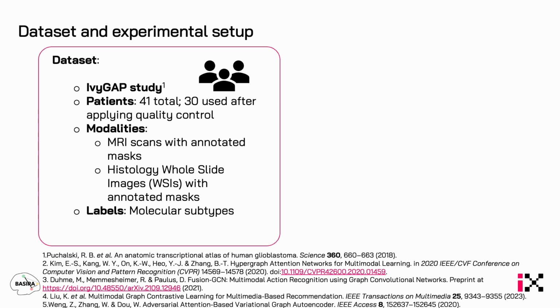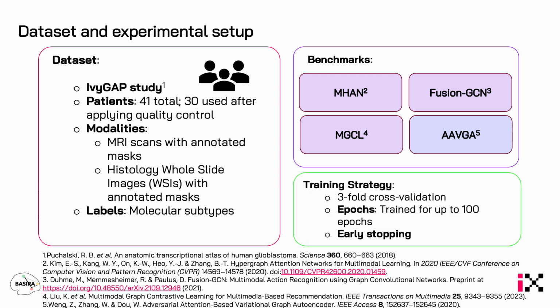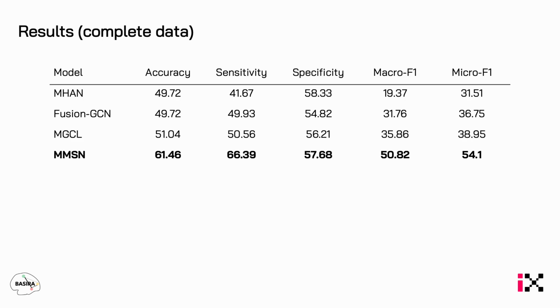Datasets with paired multimodal glioblastoma data are extremely scarce. For this study, we used the only available open-source dataset, the IvyGAP study, which includes data from 41 patients. We also benchmarked our model against several state-of-the-art multimodal approaches, and all models were trained and evaluated using threefold cross-validation and early stopping to prevent overfitting. Our results demonstrate consistent outperformance in comparison to the benchmarks.